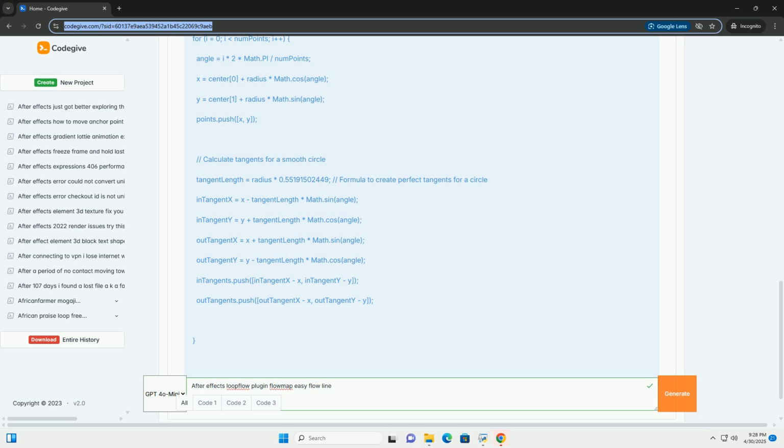8. Loopflow settings for easy flow lines. Source: set this to the solid layer containing the easy flow lines effect. Use easy flow: check this box. Loopflow will now use the paths drawn with the easy flow lines effect as flow lines. Other settings: adjust the position, speed, rotation, scale, opacity, and loop settings as described in Part 2 to customize the animation. 9. Modifying easy flow lines appearance.